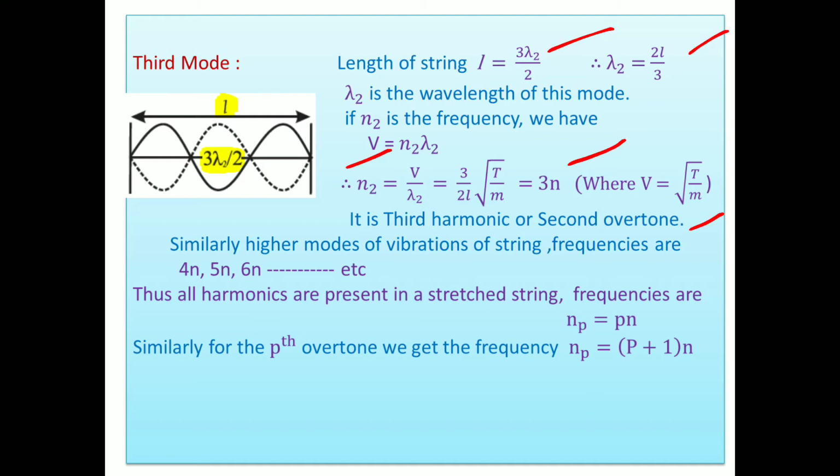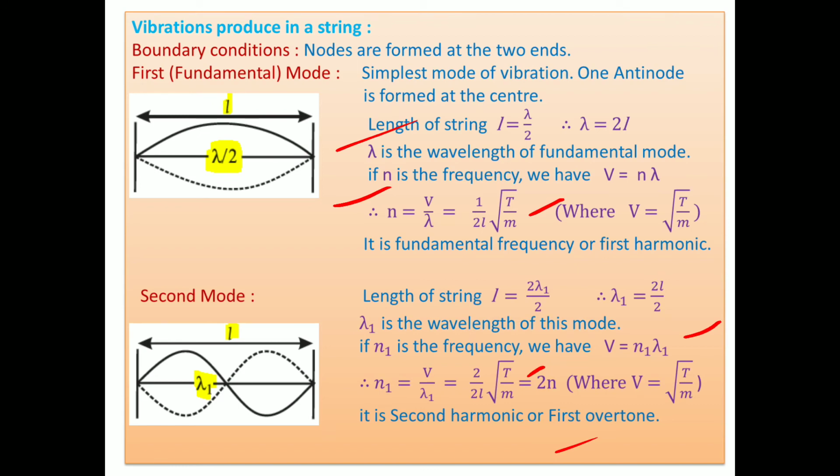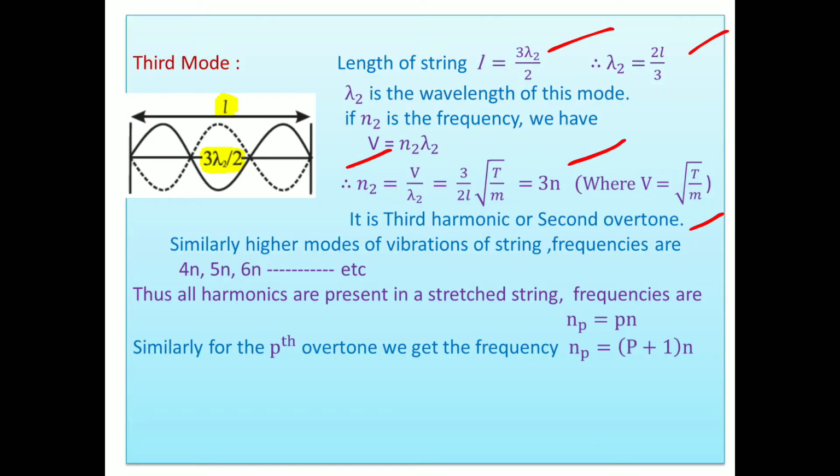In the first case we get N, the fundamental mode. In the second mode we get 2N. In the third mode we get 3N. What is the next one? Similarly, higher modes are 4N, 5N, 6N and so on. Thus, all harmonics are present in a straight string and frequencies are Np equals p into N, where p is 1, 2, 3, 4 and so on.